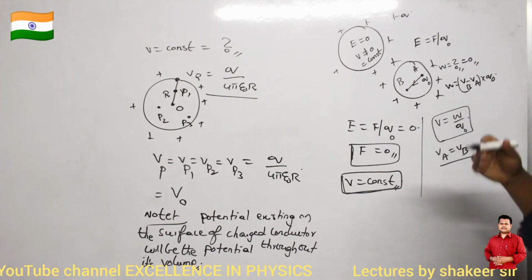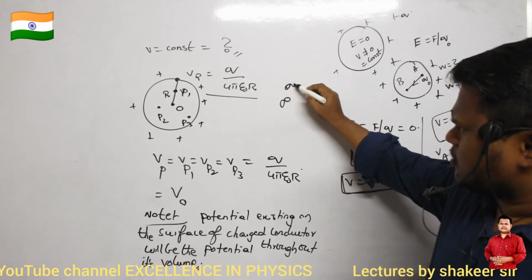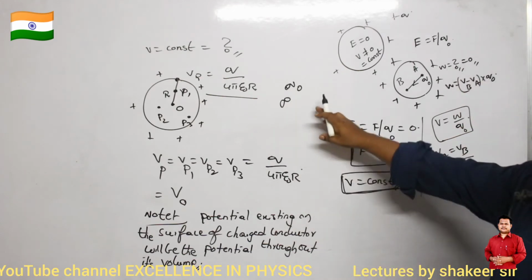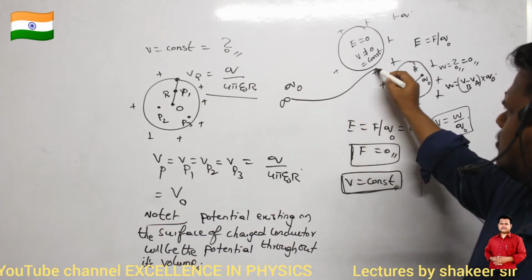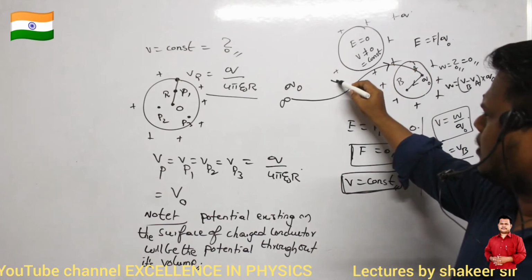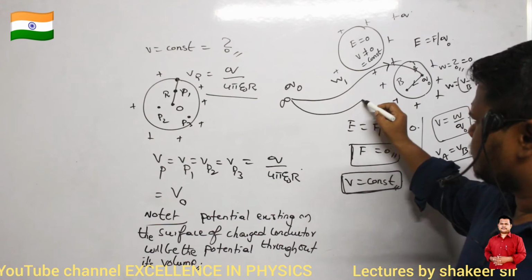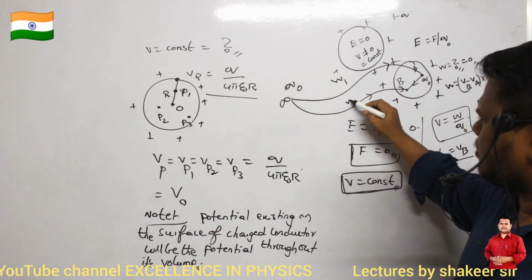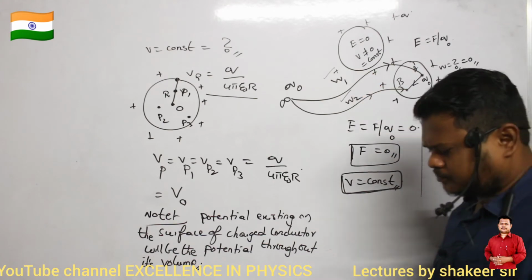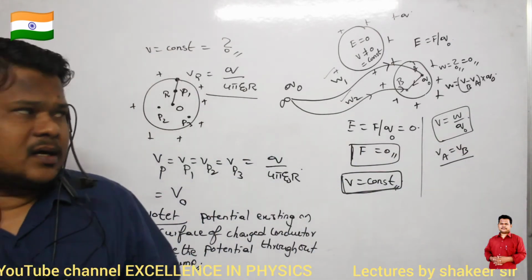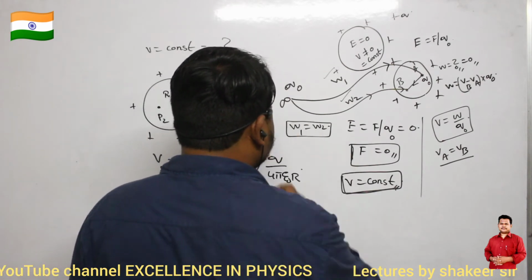Same concept I can understand in another manner also. For example, let us consider there is a test charge Q naught which is present at infinity. Now I want to bring this test charge up to point A. Let my work done be W1. Same test charge, I want to bring up to point B. Then my work done is W2. Now can you say what is the relation between W1 and W2? Here I can say W1 is definitely equal to W2.